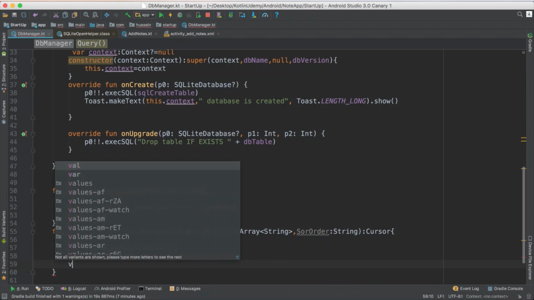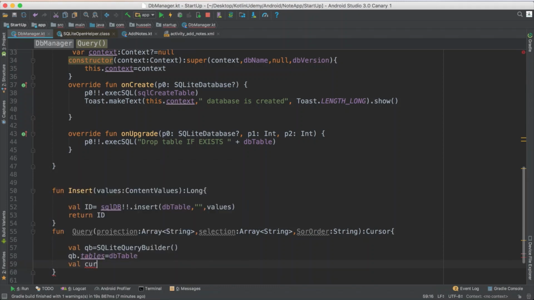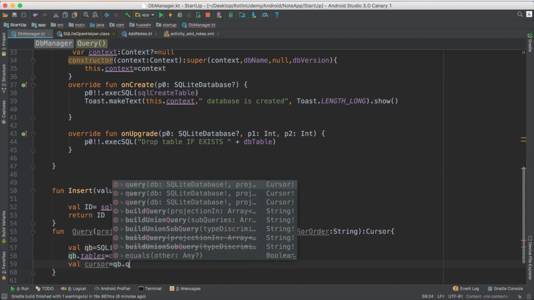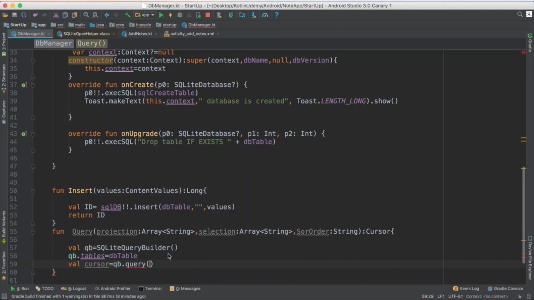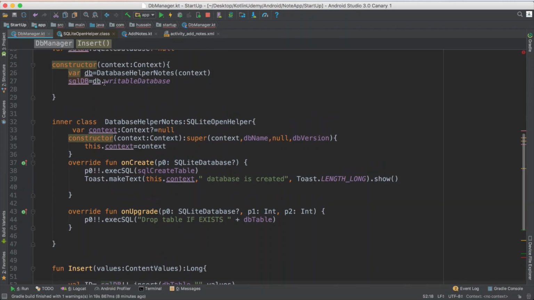Then you define your variable for the cursor. So you may say my cursor, I just want to run a query on this database, qb.query. I would send some information. First of all, I send the database, which is SQLDB, that you already know about. We already initialized it from here.